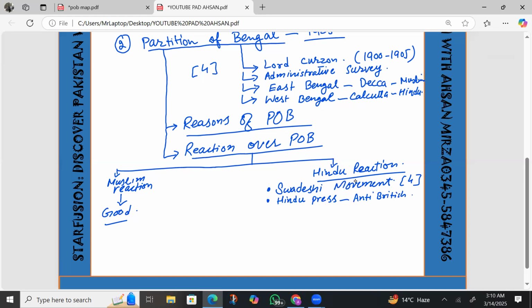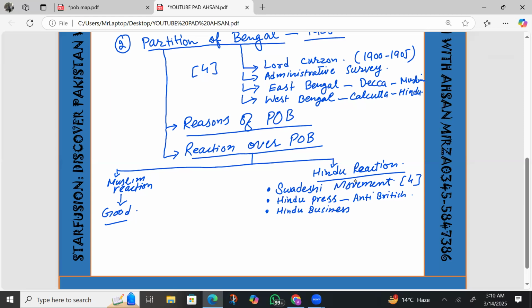Apart from that, there was another Hindu reaction, from the side of Hindu businessmen and Hindu lawyers. Hindu businessmen had so much loss in their business, as the factories were in West Bengal while raw materials were coming from East Bengal.